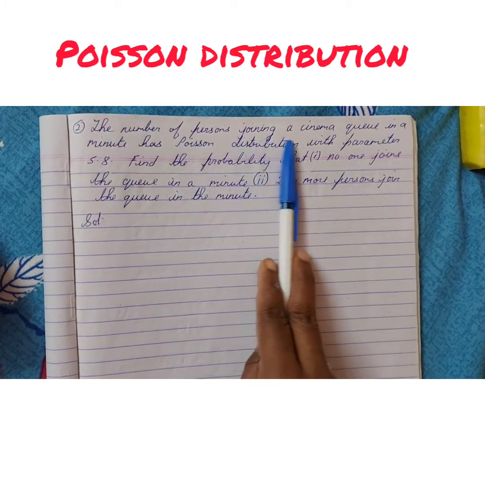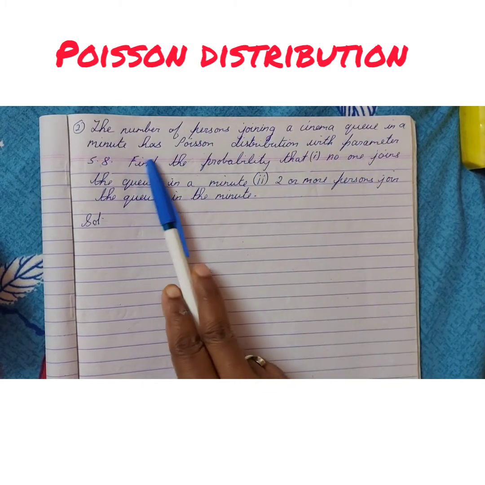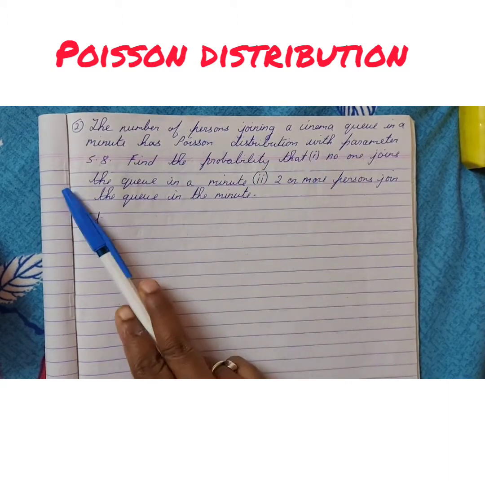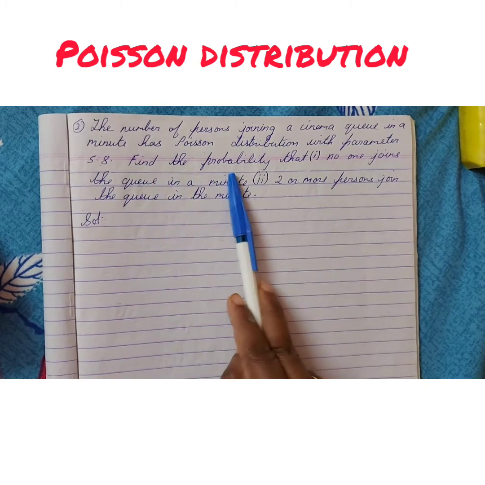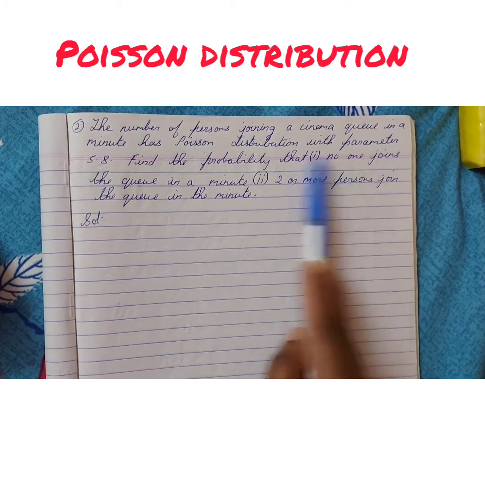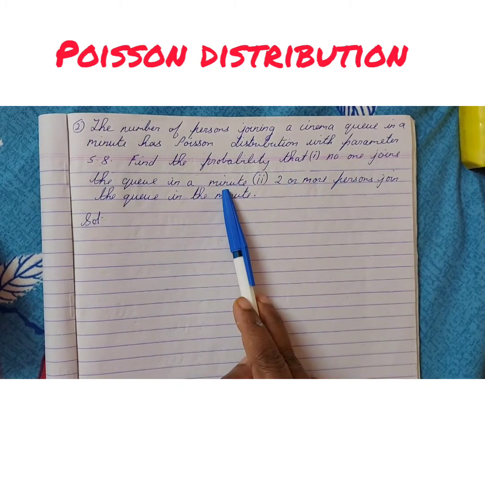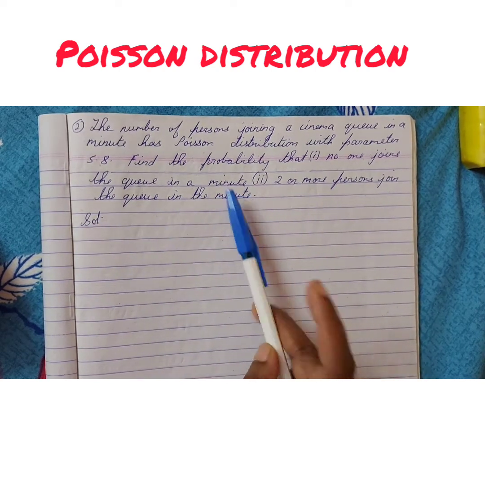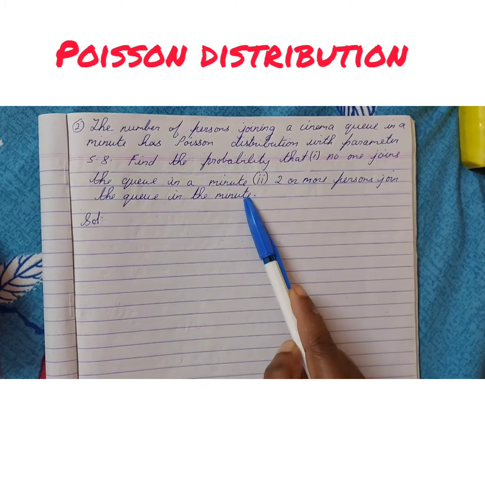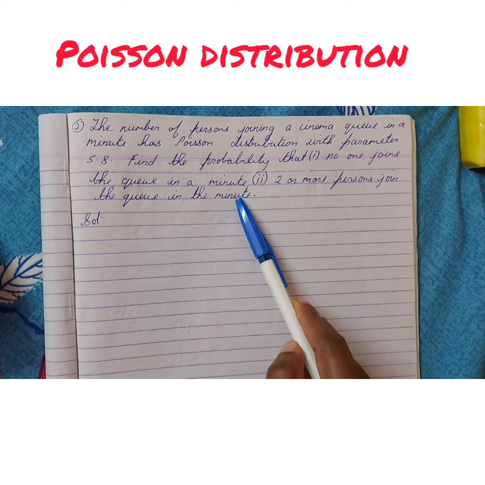The number of persons joining a cinema queue in a minute has Poisson distribution with parameter 5.8. So straight away the parameter is given, 5.8. Find the probability that first, no one joins the queue in a minute. Second, two or more persons join the queue in a minute. So only in 1 minute, how many are joining and how many are not joining. Two options we have to find out.